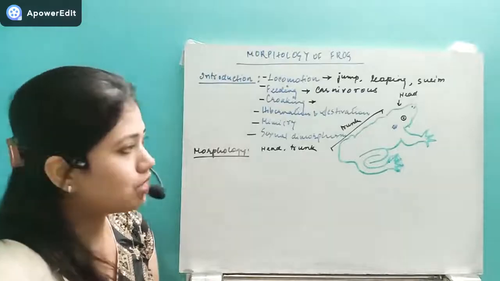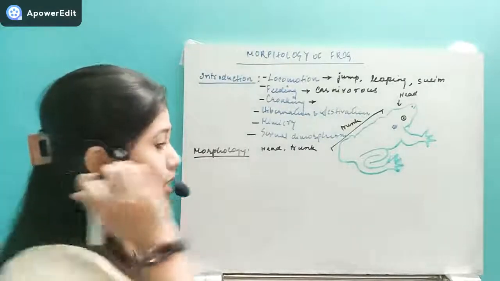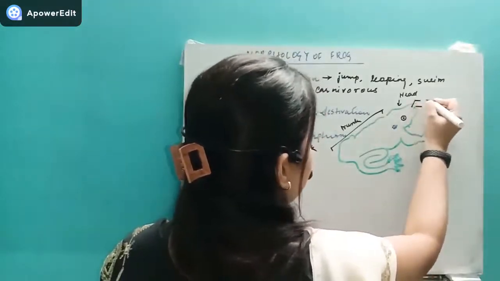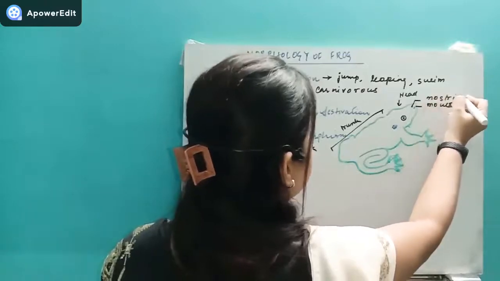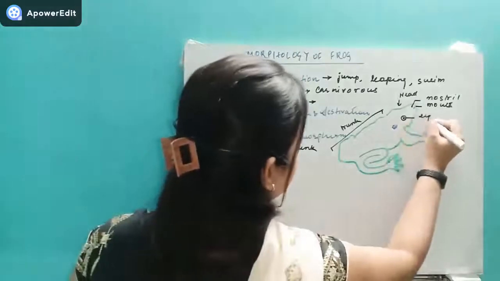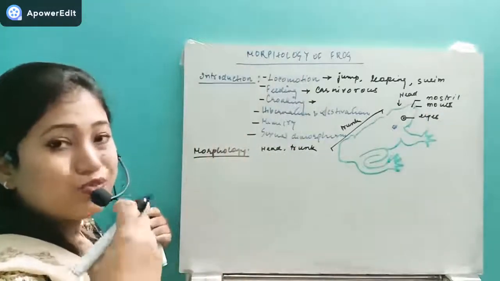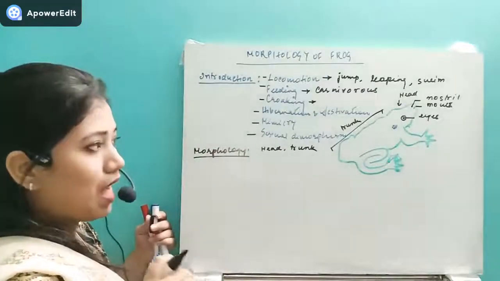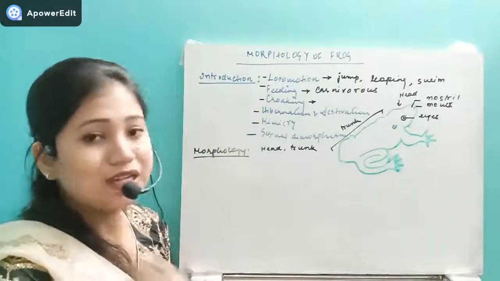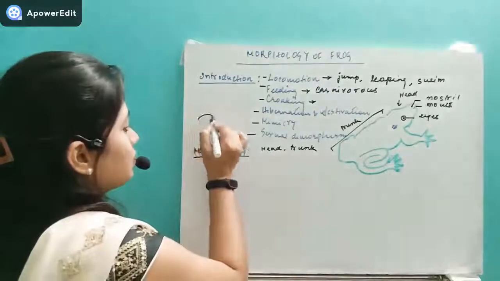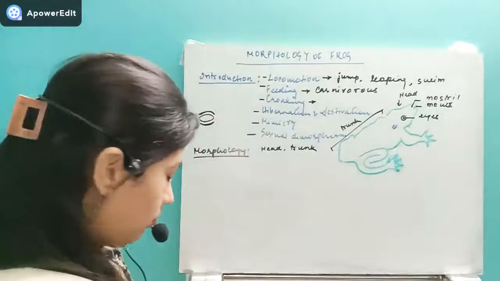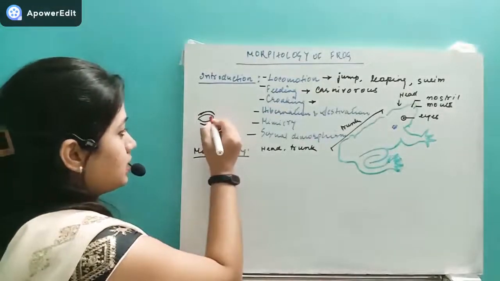Next, you can see the head. The head is a roughly triangular structure. They have one transverse mouth. Just above that they have a pair of nostrils, with the help of which they can breathe. Next they have the eyes. These eyes are a little bit swollen or puffy. In the eyes they have three eyelids: the upper eyelid, the lower eyelid, and a nictitating membrane. So this is the eye, this is the upper eyelid, this is the lower eyelid, and towards the corner this is the nictitating membrane.